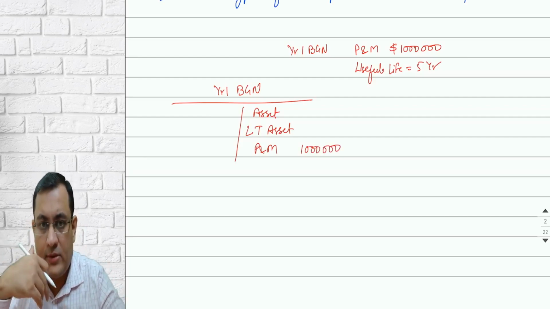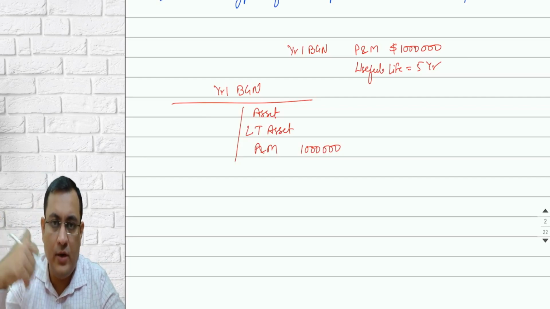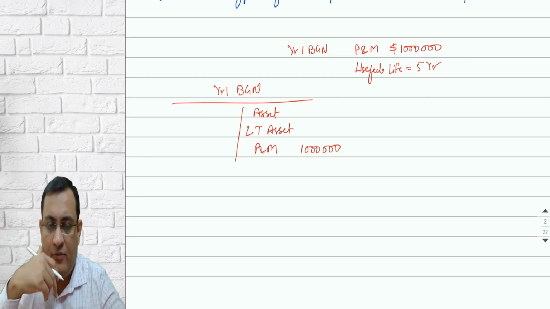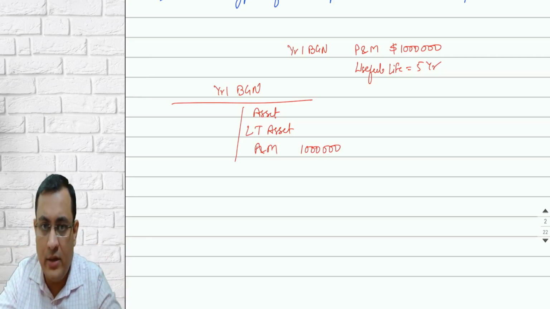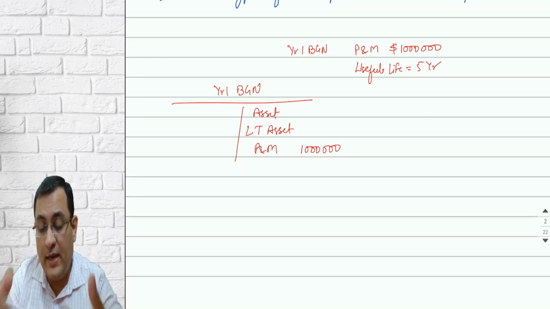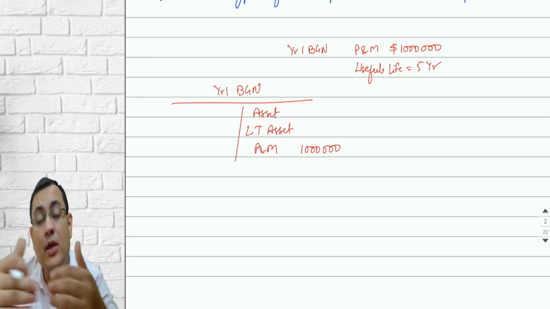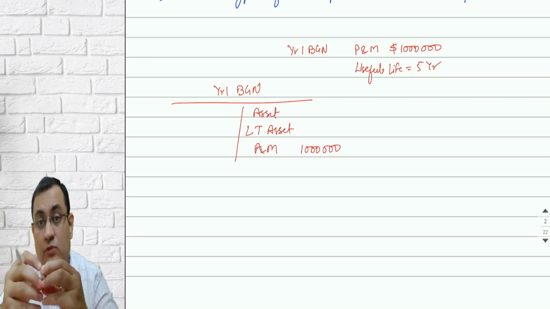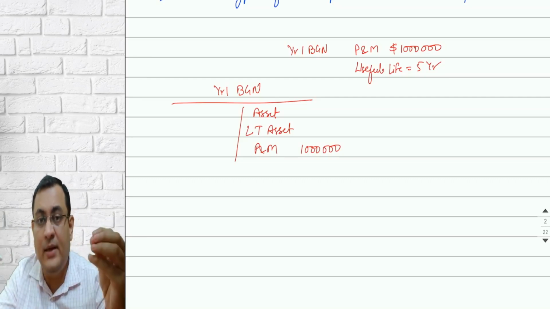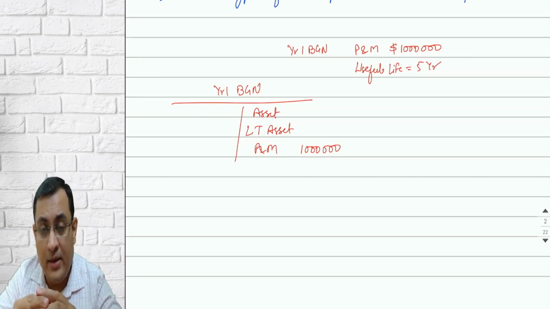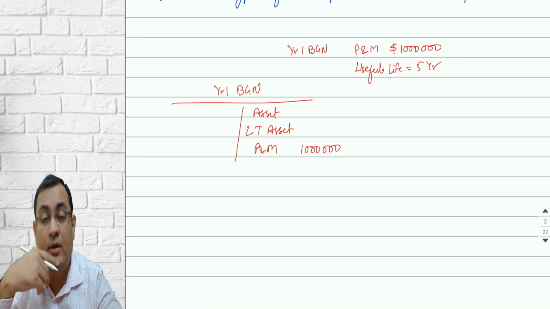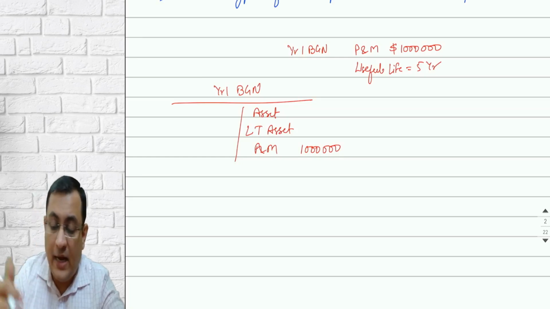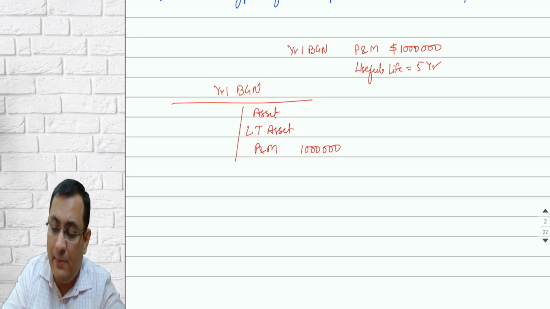But as time progresses and you realize benefit from these assets, this 1 million should be systematically allocated while calculating profit and loss every year. Let's assume this plant and machinery is going to generate equal benefit over its useful life of 5 years. So this 1 million should be split systematically and equally over the 5-year period and charged against the income to find out your actual net profit. That systematic allocation is called depreciation.